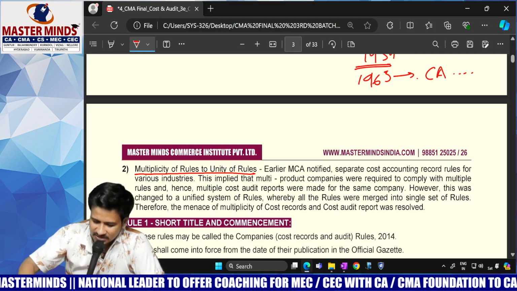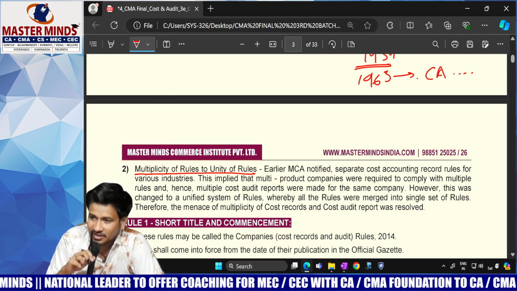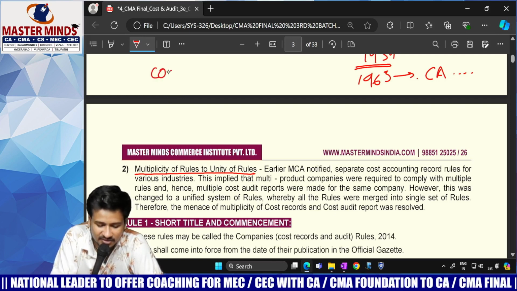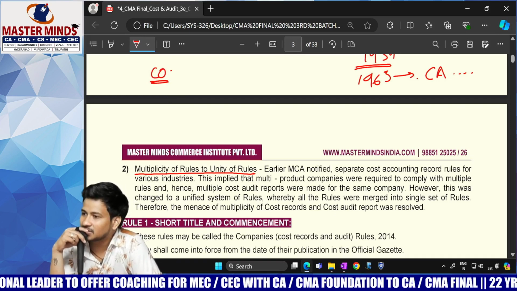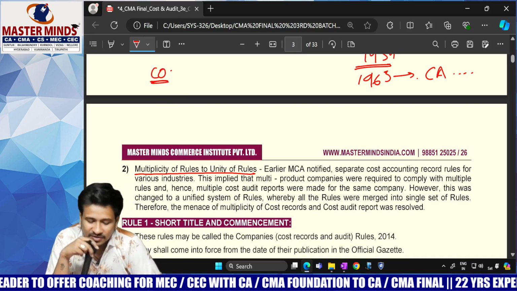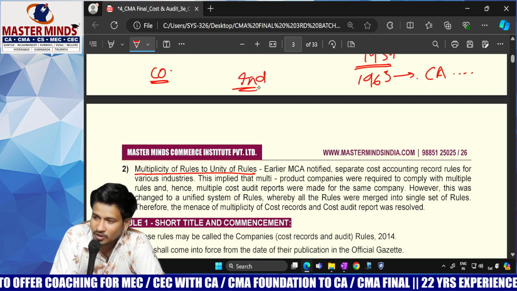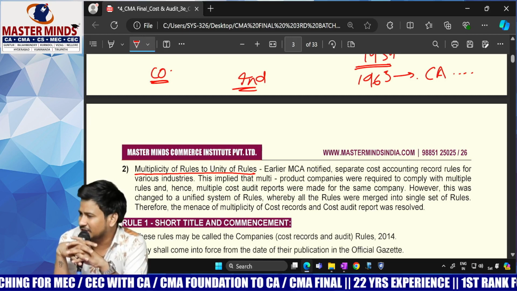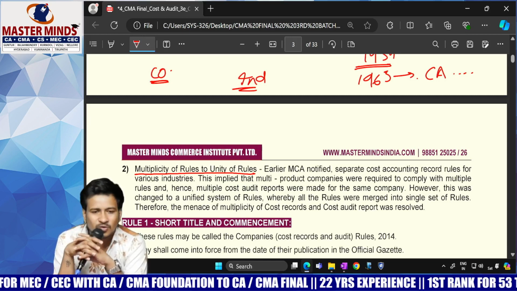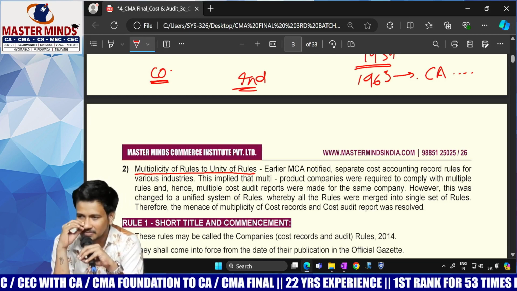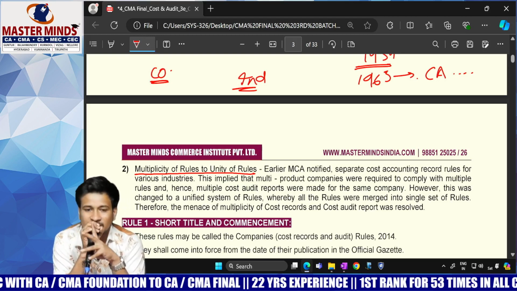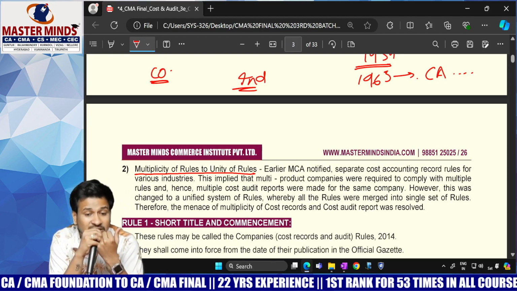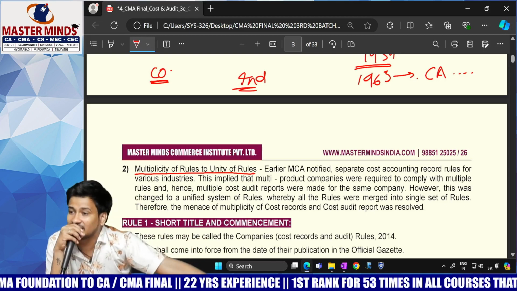Very common. Initially cost audit was mandatory for different companies, not for entire industries. So automatically only some part of industries were covered, around 44 industries only. Due to this, they framed rules and regulations for each and every product.